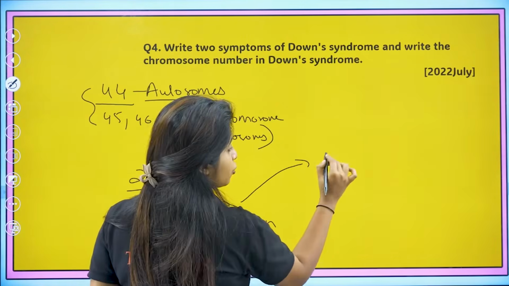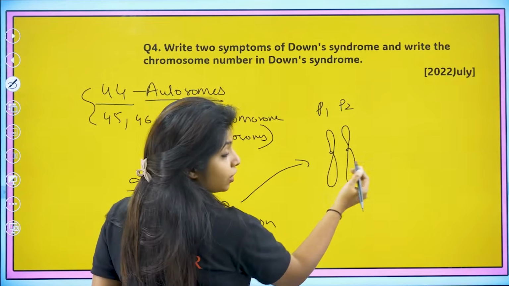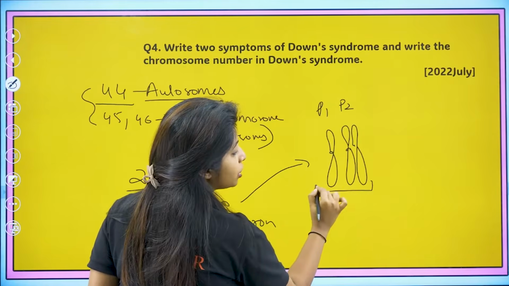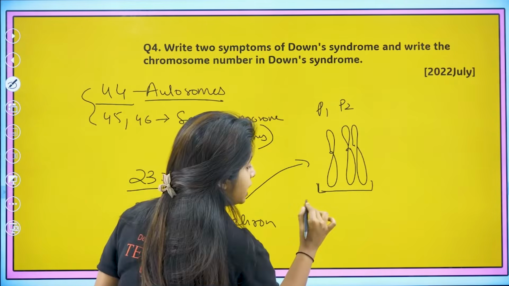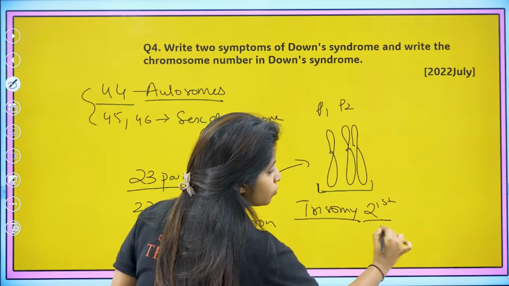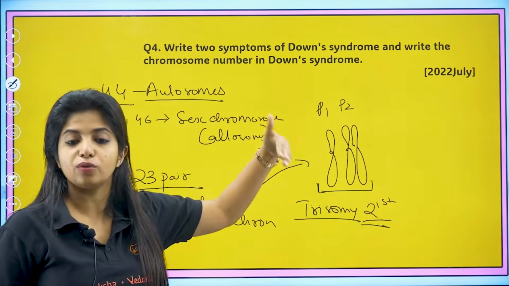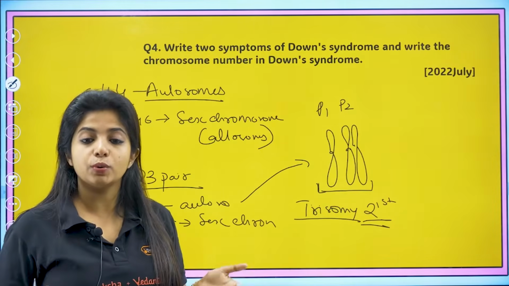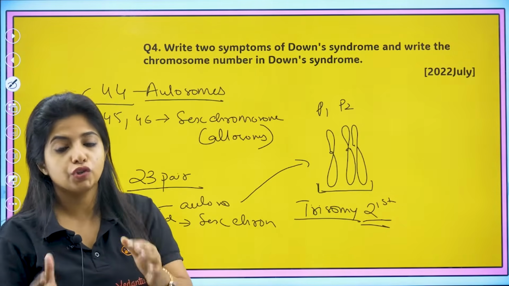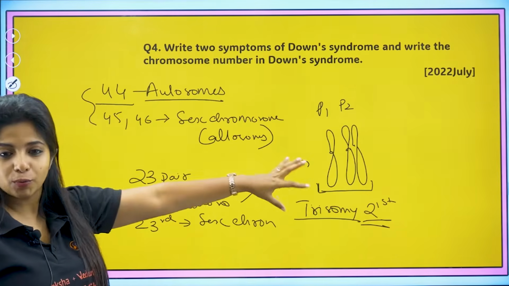Now assume the 21st chromosome, you should get one from one parent, this from parent 1, this from parent 2. But suppose instead of getting a pair, you are getting one more chromosome, an extra chromosome from either of the parents. So what will happen? You have 3 chromosomes now. This condition is known as trisomy. And trisomy of which chromosome? The 21st chromosome. Obviously, the chromosomes contain DNA, which has genes that control your characteristics. So obviously, there will be certain fluctuation in the characteristics. And when this condition happens, you get a syndrome or disorder which is known as Down syndrome. And it has clearly something to do with the chromosome number.